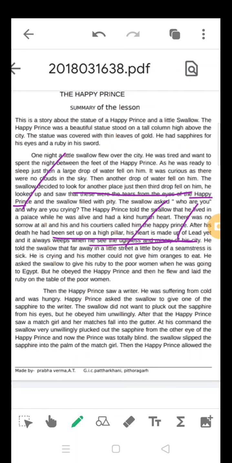So the swallow agreed, and he took the ruby from the sword of the prince and gave it to the poor lady. This is the first one. He obeyed the Happy Prince, and then he flew and laid the ruby on the table of the poor woman.